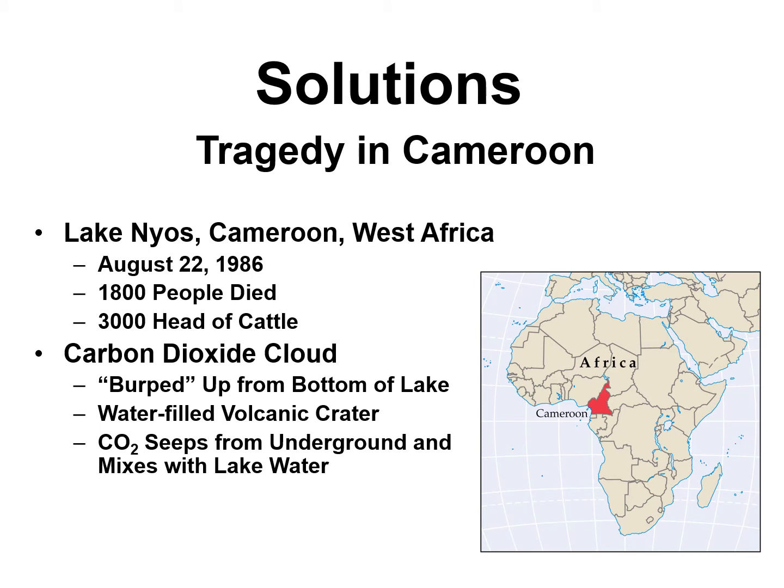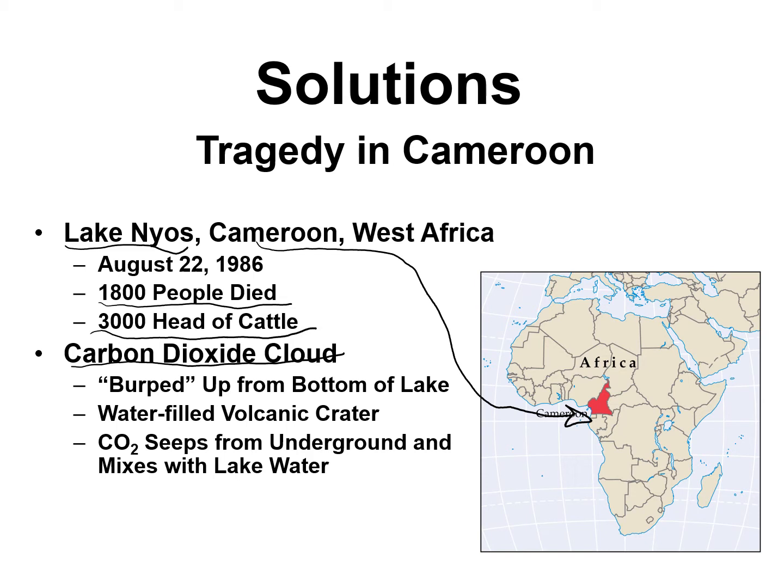This map shows us where Cameroon is located in West Africa, where Lake Nyos can be found, which ended up killing 1,800 people because of this tragedy. And these people were living in villages and raising cattle, and it ended up killing about 3,000 of their cattle as well. And this again was due to this carbon dioxide cloud.